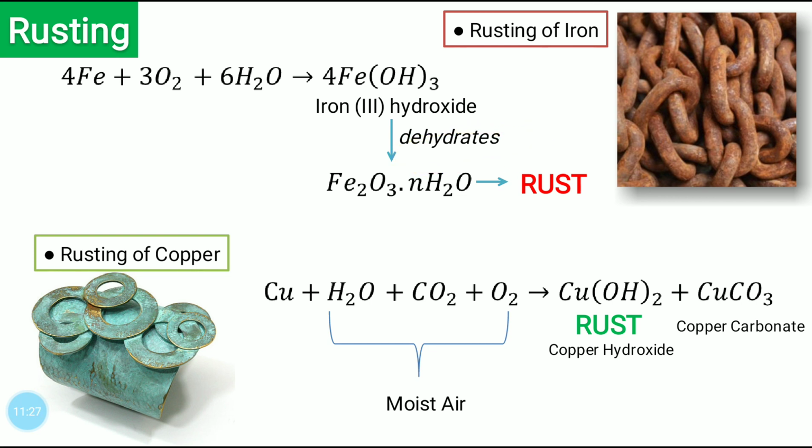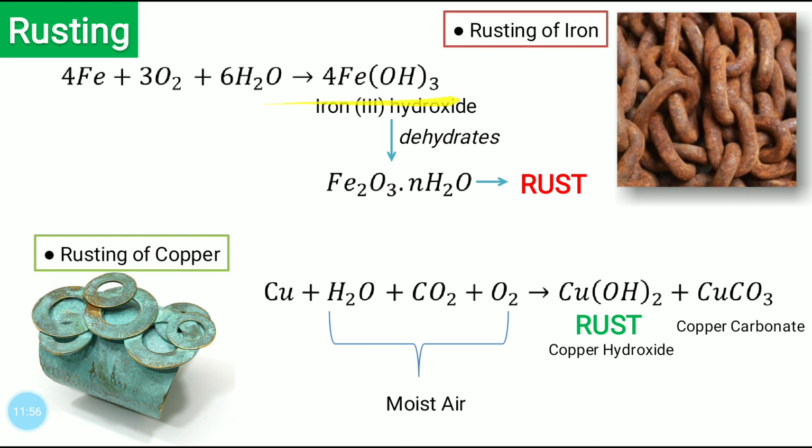Basically all the water goes away, and it forms Fe2O3.nH2O, which is nothing but rust, and it looks like this. And then we also saw the rusting of copper, and the chemical equation for that is Cu plus H2O plus CO2 plus O2 gives Cu(OH)2, which is copper hydroxide, which is rust, and copper carbonate, CuCO3.